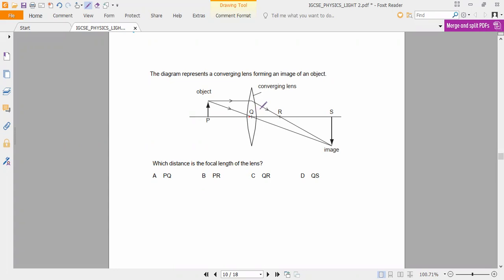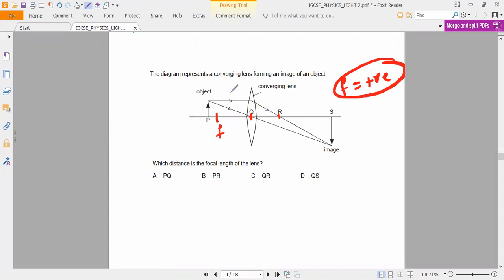Yes. But everybody will keep QR only. But what is the exact answer? As we notice, if you take QR, actually a negative value will come. But for a converging lens, is the focal length positive or negative? Positive, sir. But here, if you take QR, it will show negative. But how, sir? Because on this side they have not mentioned F. This side and this side are both the same.